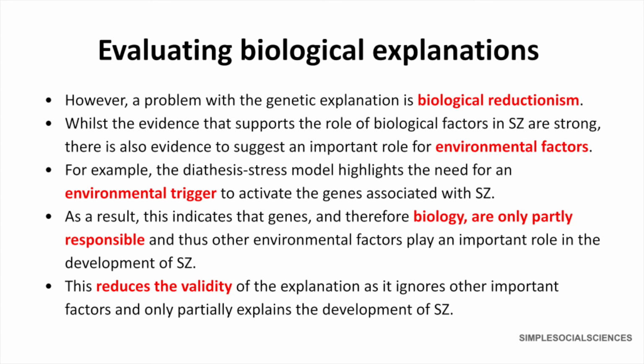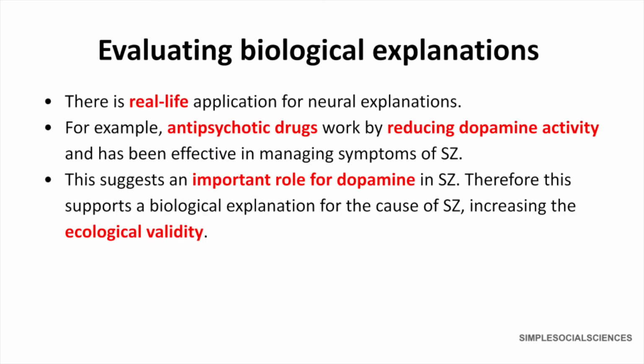As a result, this indicates that genes, and therefore biology, are only partly responsible, and that other environmental factors play an important role in the development of schizophrenia. This reduces the validity of the explanation because it ignores other important factors and only partially explains the development of schizophrenia. However, there is real-life application for neural explanations.